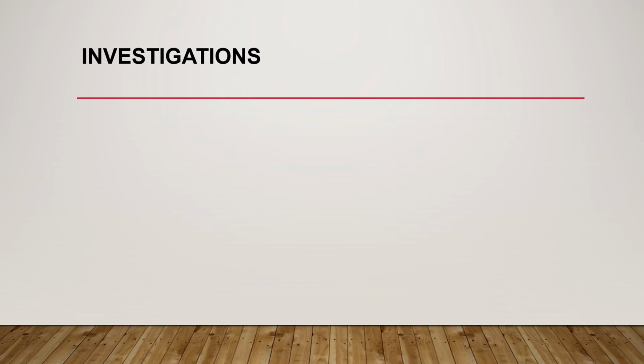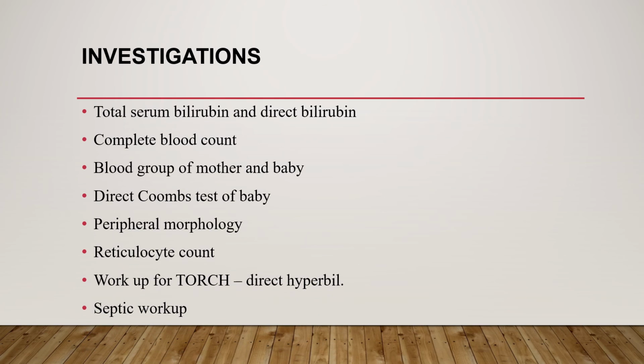Investigations might be required to know the severity, to know the underlying cause and the possible complications. We should send total, direct, and indirect serum bilirubin level, complete blood count, because during hemolysis anemia will appear. Blood group of the mother and the baby should be done, and direct Coombs test of the baby is needed, peripheral morphology, retic count, workup for TORCH if the patient is having direct hyperbilirubinemia might be needed, and also septic workup might be needed. So investigations should be sent case by case.